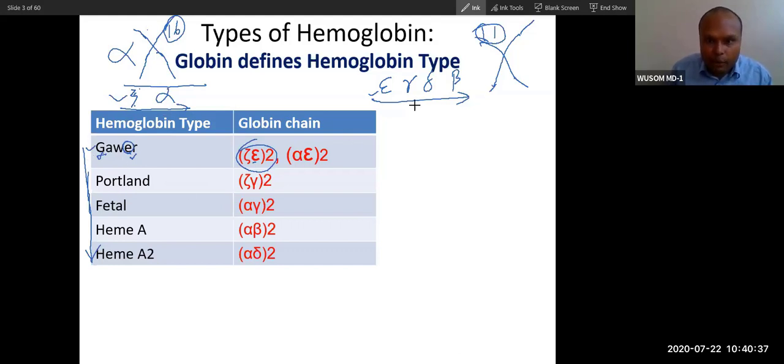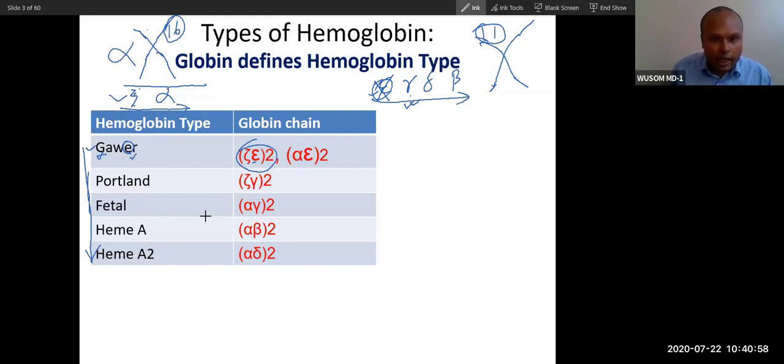So Portland will have, you can see this is expressed, so this is gone. After some time, this gene will be switched off. Now this will express. Okay. After this expresses, it will bind with this. So this expresses zeta and gamma. So zeta gamma will be there. So this is called Portland, zeta gamma.